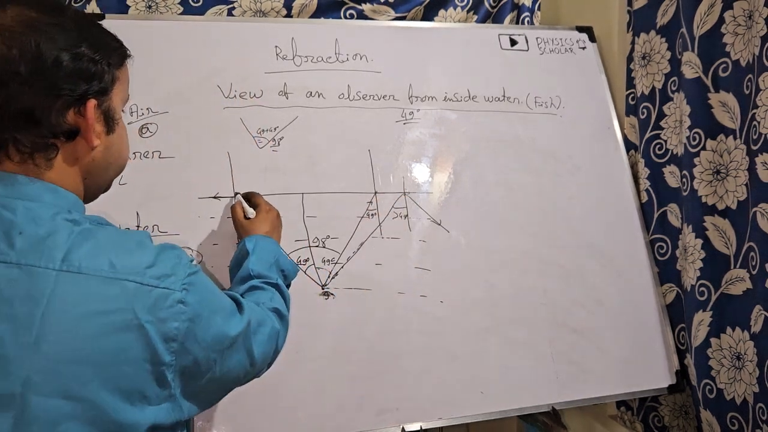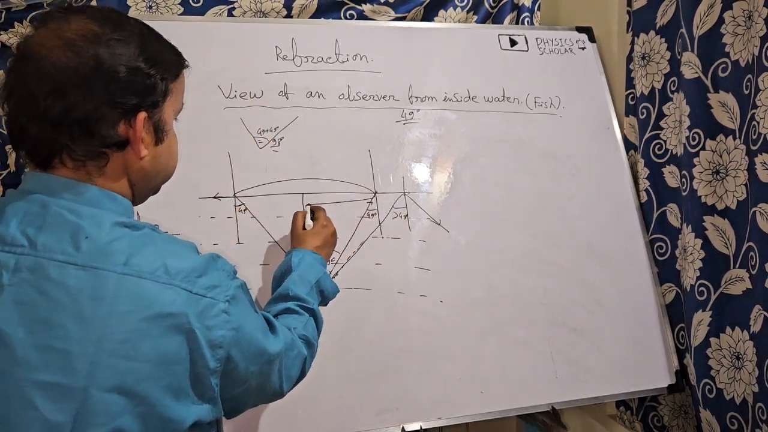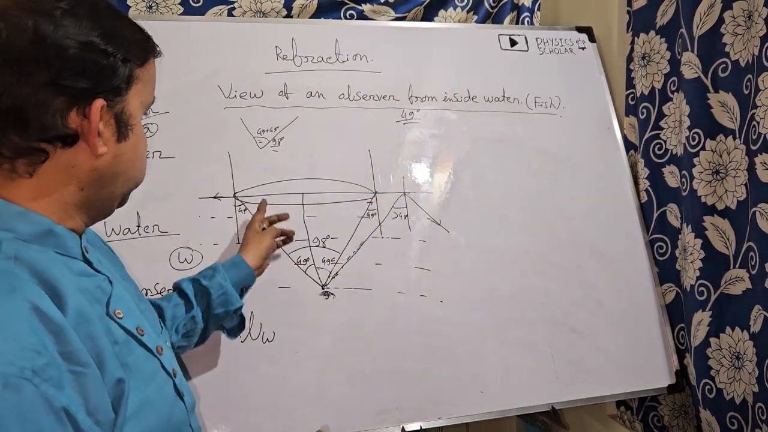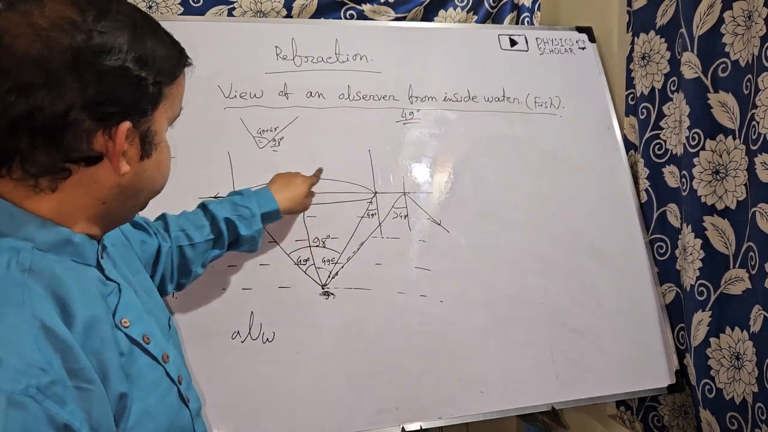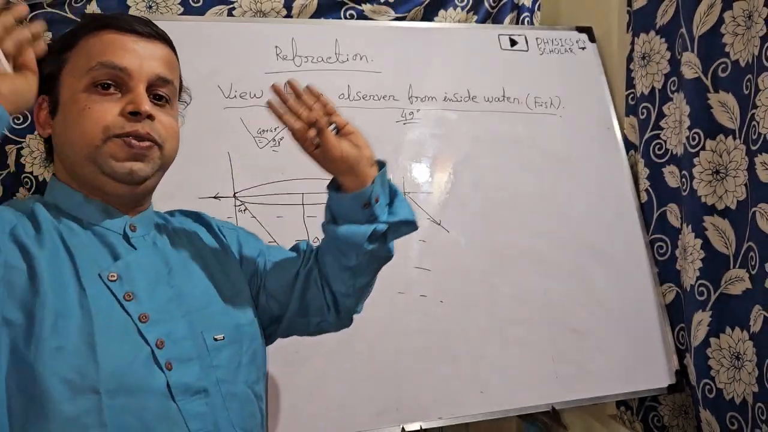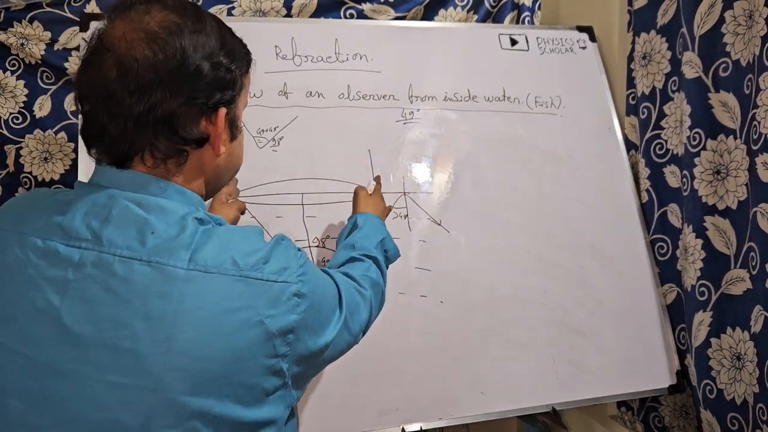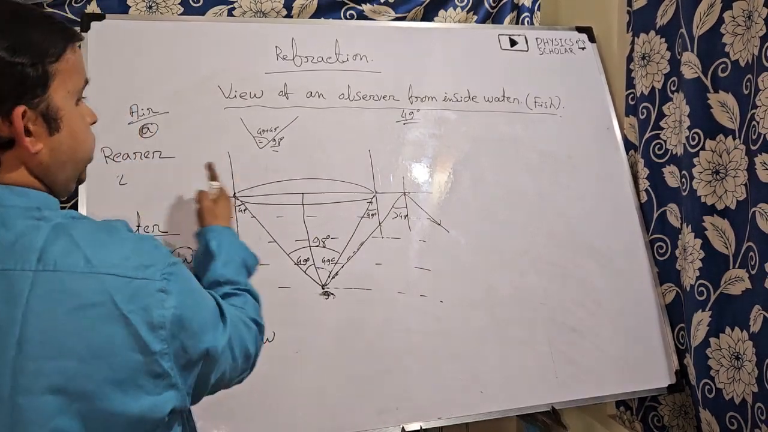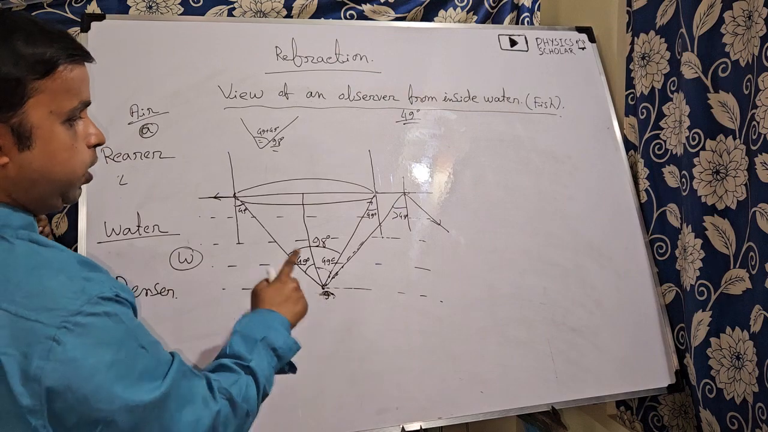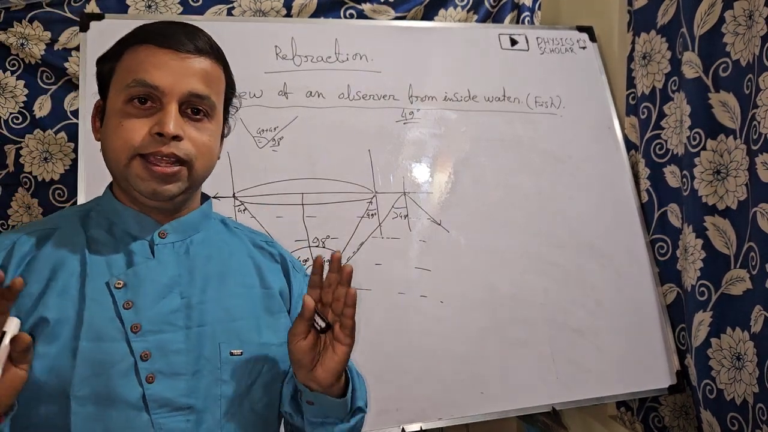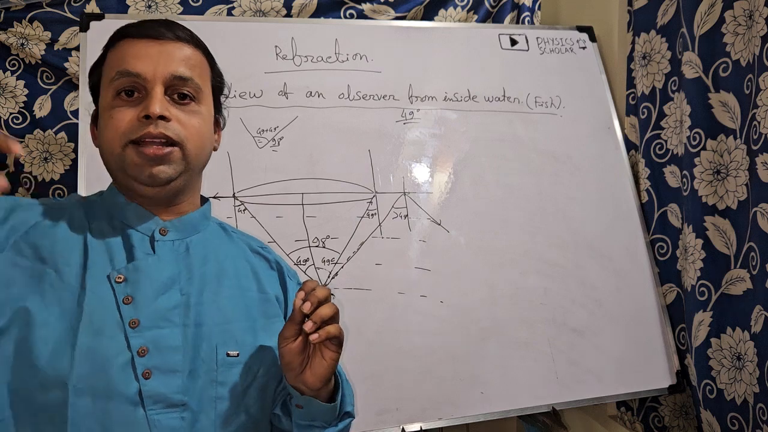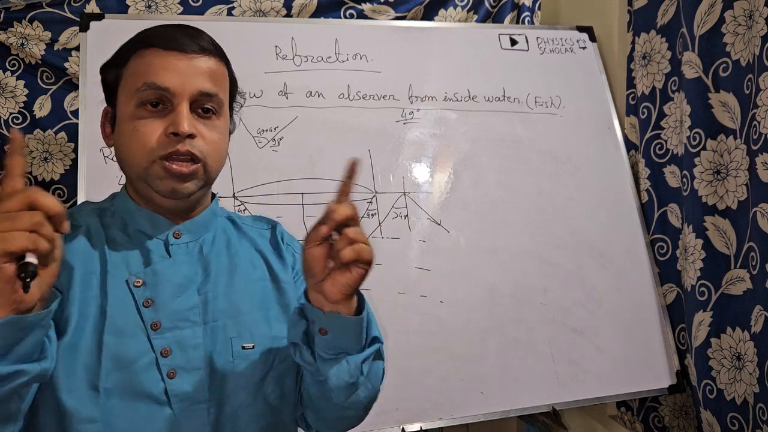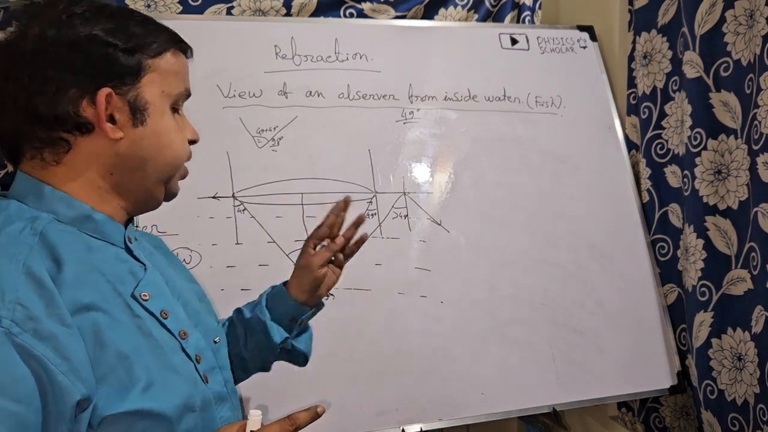So that particular area is just like a hole in this cone. Through that, the fish can see whatever object is coming within this range. If any object is outside of this range, the fish or any observer cannot see that. So any observer can see objects from inside water to the air medium within a cone of 98 degree.